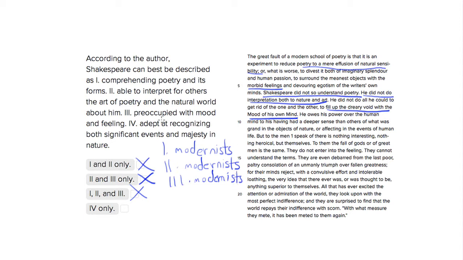So number four, adept at recognizing both significant events and majesty in nature. So that's pretty good because it says that he had a deeper sense than others of what was grand in the objects of nature and affecting in the events of human life. So that's exactly what number four is. So number four is the only one in this passage that applied to Shakespeare.